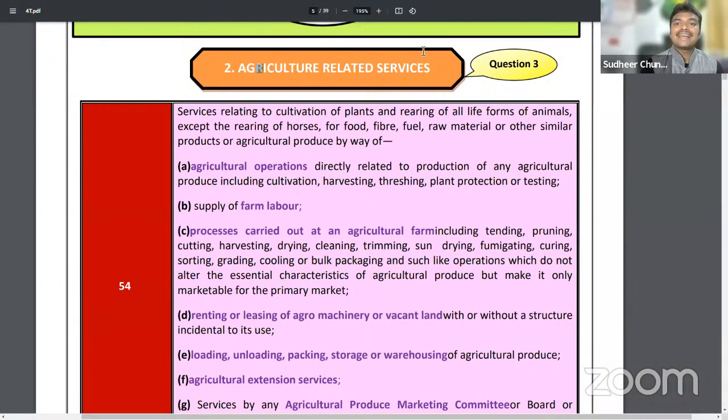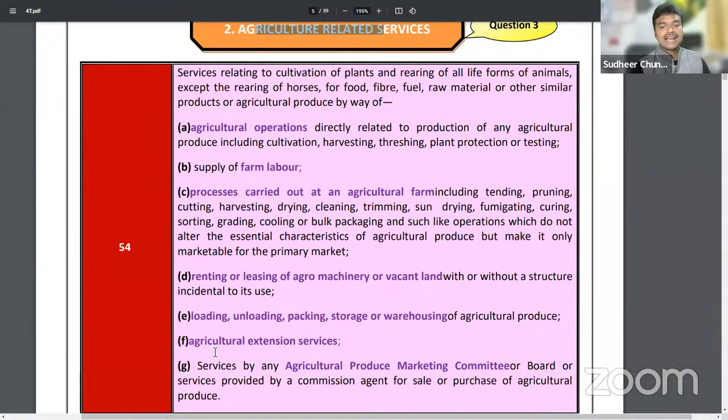Point number 2, agriculture related services. Let us have a discussion on these agriculture related services now. Sir, whether agriculture activities were exempted from GST. Let us have a discussion regarding this aspect.